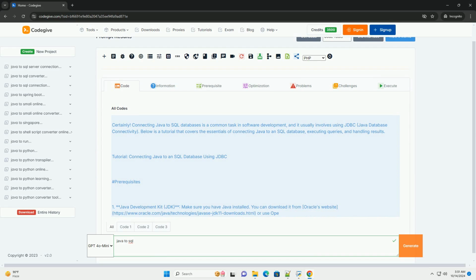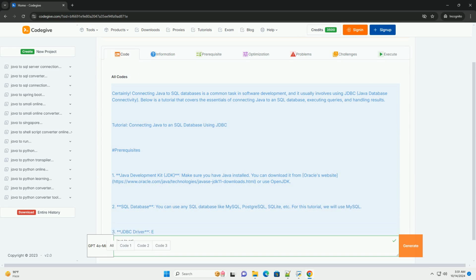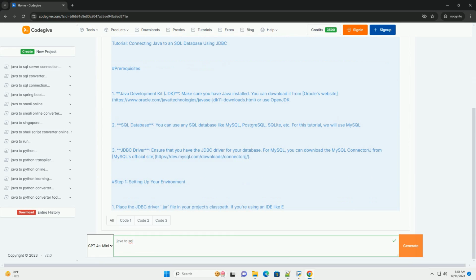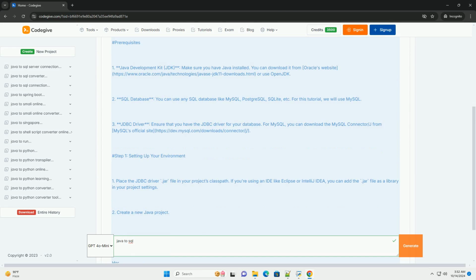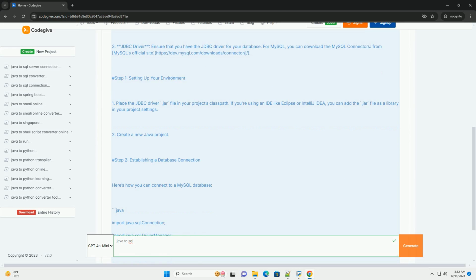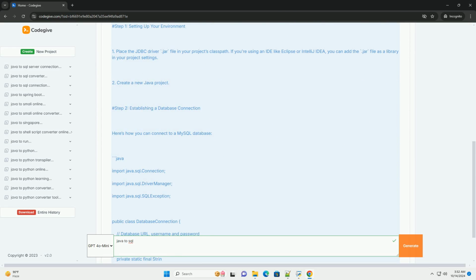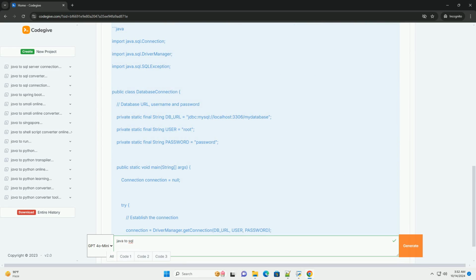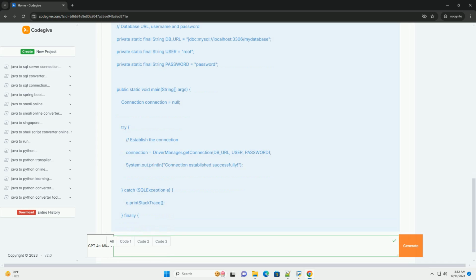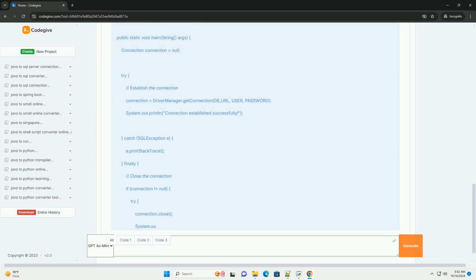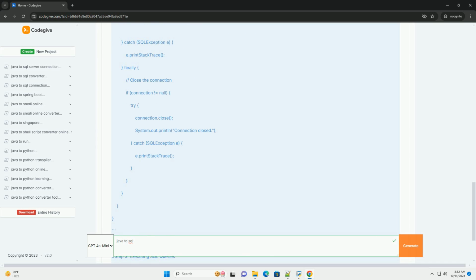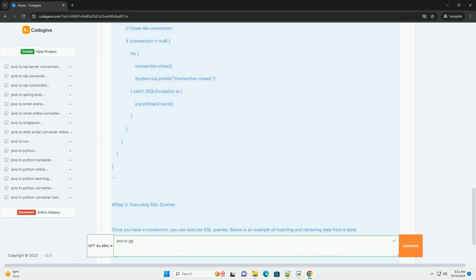Certainly. Connecting Java to SQL databases is a common task in software development, and it usually involves using JDBC, Java Database Connectivity. Below is a tutorial that covers the essentials of connecting Java to an SQL database, executing queries, and handling results. Tutorial: connecting Java to an SQL database using JDBC.